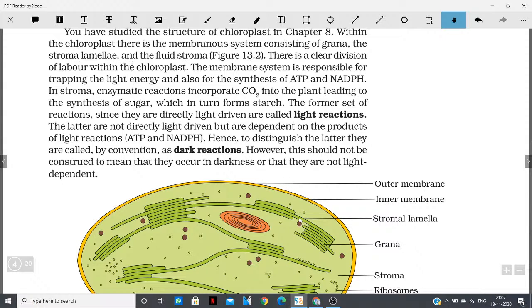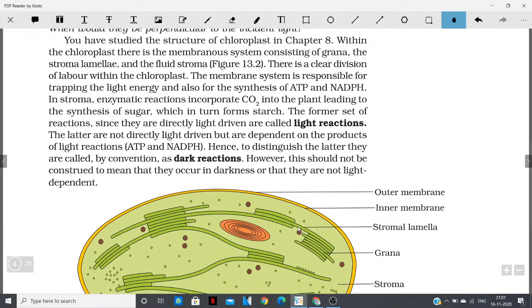The stroma is the fluid, jelly-like ground substance. And these small disc-like structures, like coins, are known as thylakoids.